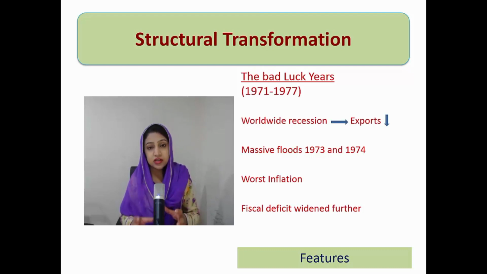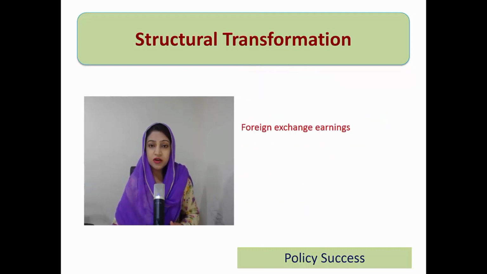Because of those floods, the agriculture sector was affected, obviously the social sector was affected, and with the agriculture sector affected, there are linkages, you know, the output of the agriculture sector is the input of the industrial sector and consumption by the consumer. So all the linkage sectors are affected. So this was the second bad thing of the time, massive floods. Then this time period also experienced the worst inflation. The fiscal deficit which started in the last time period widened further.